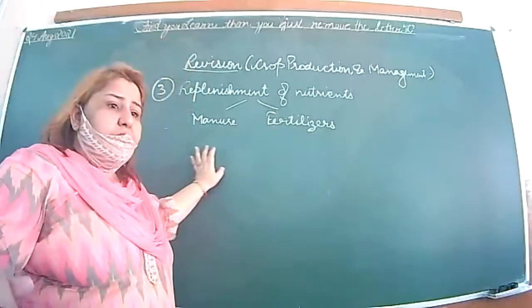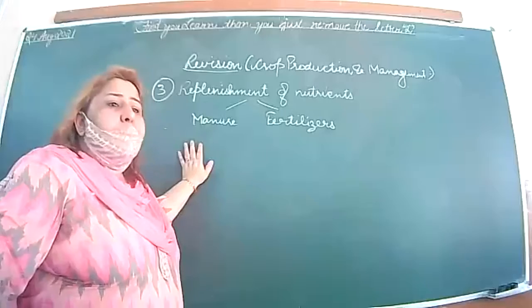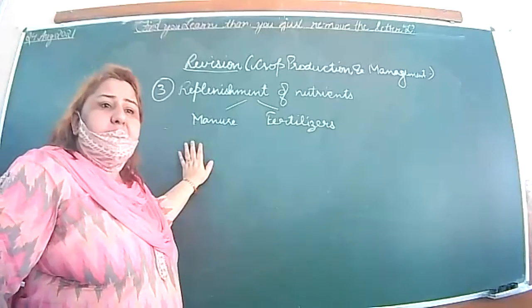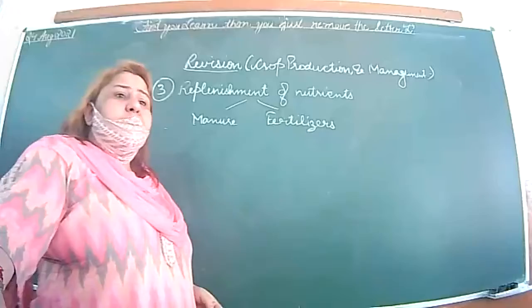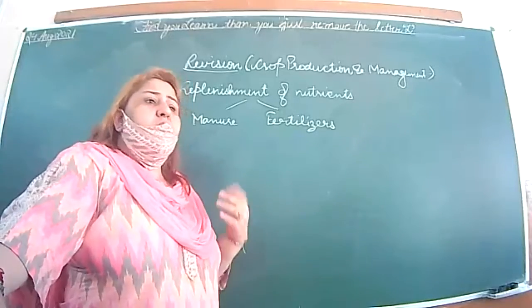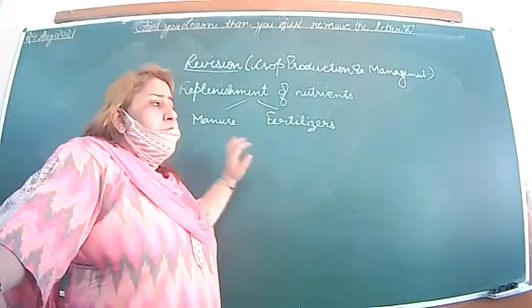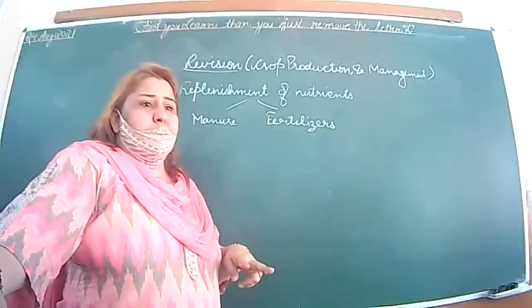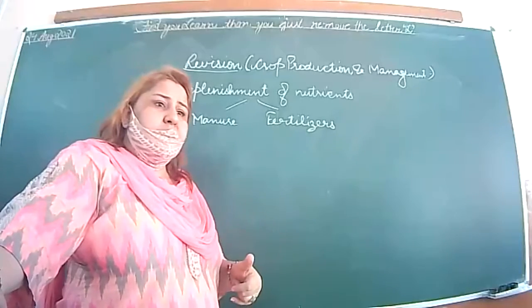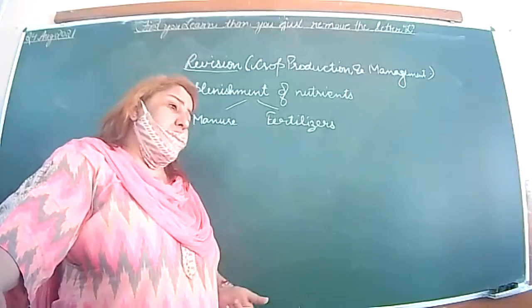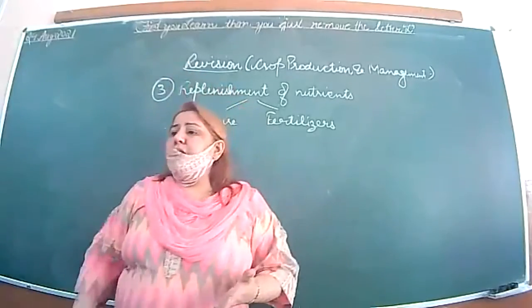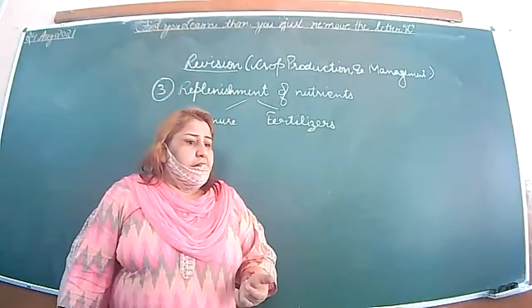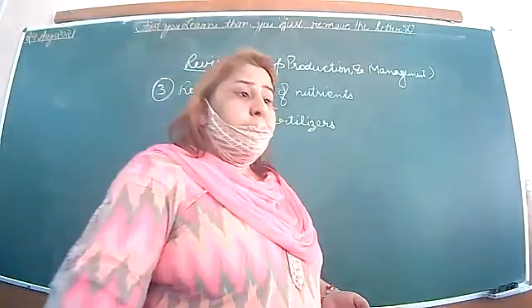This is the organic compound prepared by the decomposition of the plants and the animal waste, right? After that, they are converting into the manures, okay, or the compost. Manures are also of two types. One is called compost, second is called green manure. Compost is the decomposition of the plants and the animals. Okay, green manure is what?